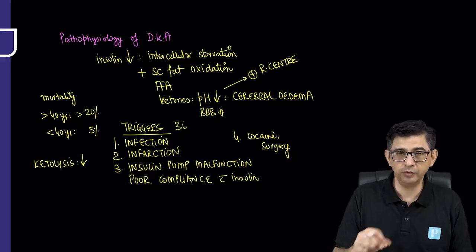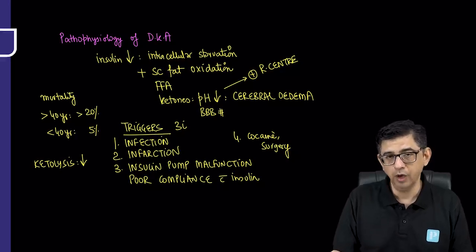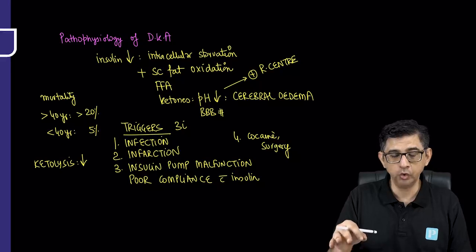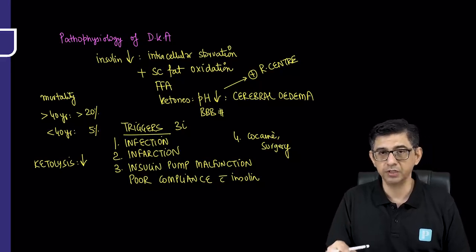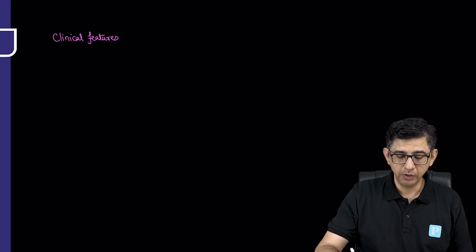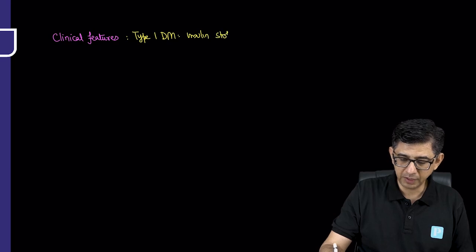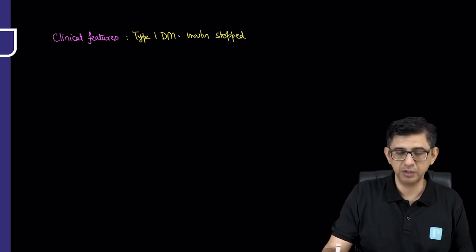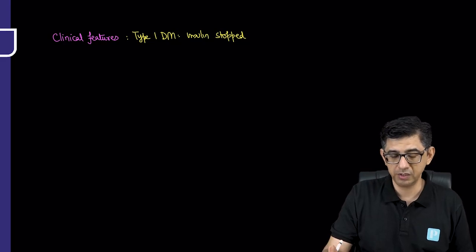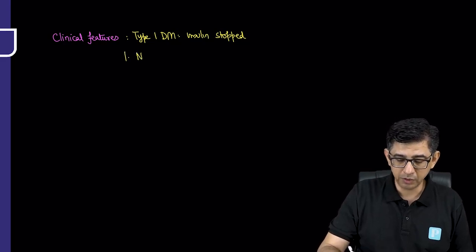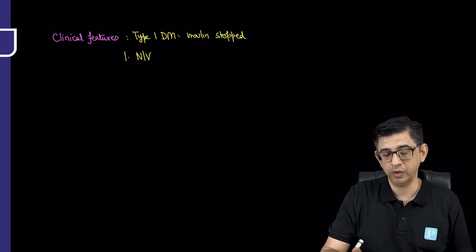Therefore, next we'll focus on what the clinical features are, what the lab reports show, and what we need to do to get out of this vicious cycle. The clinical features will revolve around a child with type 1 diabetes mellitus, where the insulin has been stopped for reasons that I enumerated on the previous slide, whether it was an insulin pump malfunction or it was stopped because the child was sick. But now ketonemia is going to cause very severe nausea and vomiting.